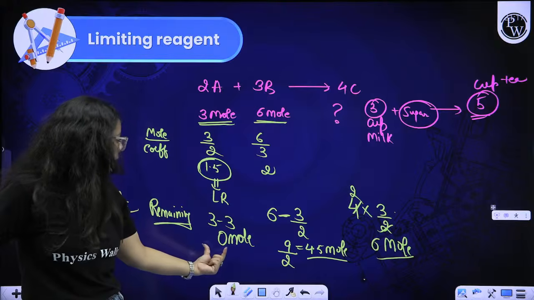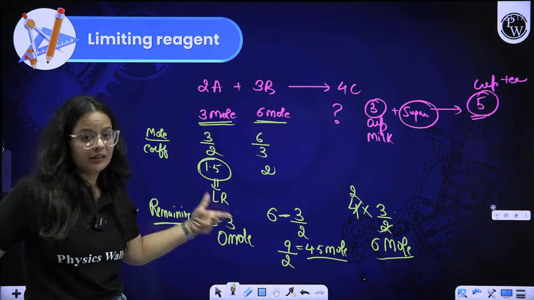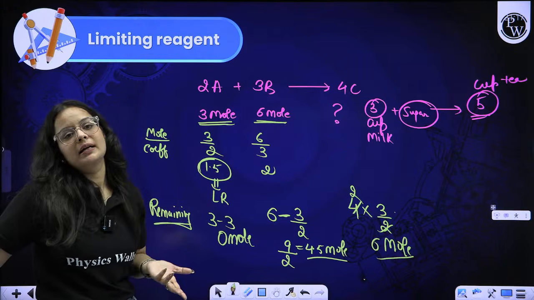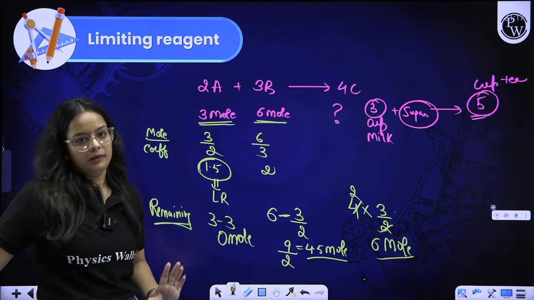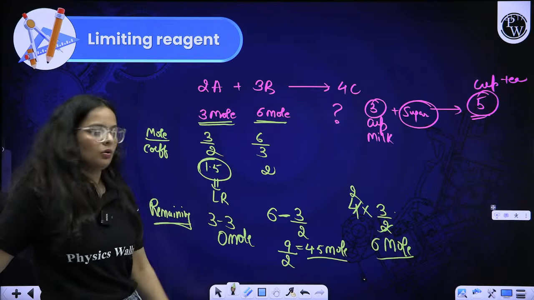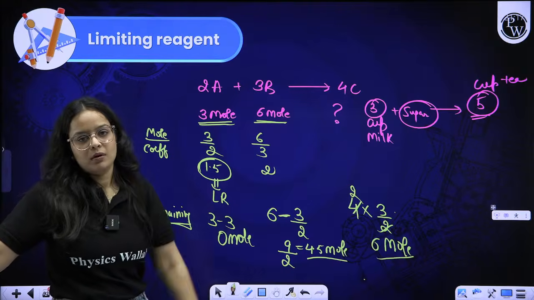And over here, the remaining quantity, because the limiting reagent is obviously in limit, will be 0 only. By this, you can solve n number of questions, beta.